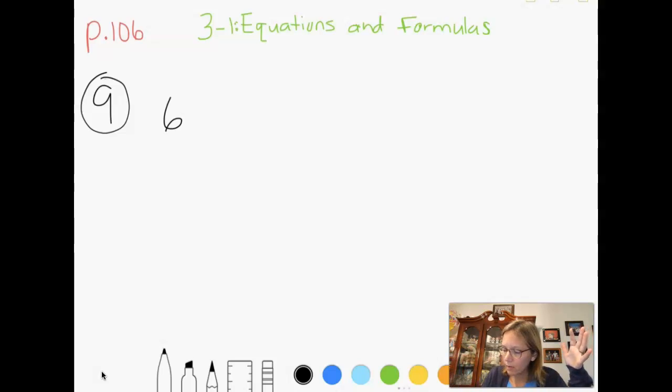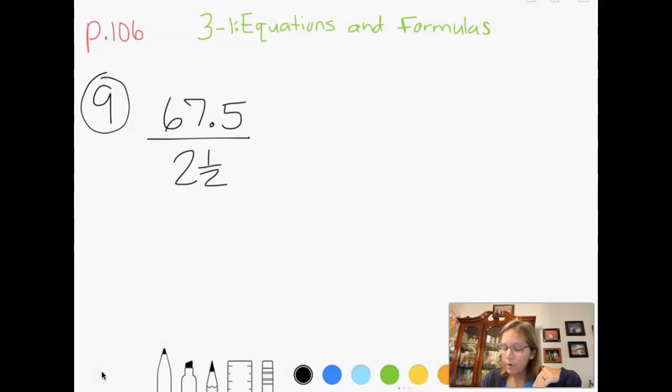So 67.5. That means I'm going to divide those miles by the number of hours that she was traveling. So 67.5 divided by 2.5. The first thing I'm going to do is make that bottom fraction an improper fraction. So 2 times 2 is 4. 4 plus 1 is 5.